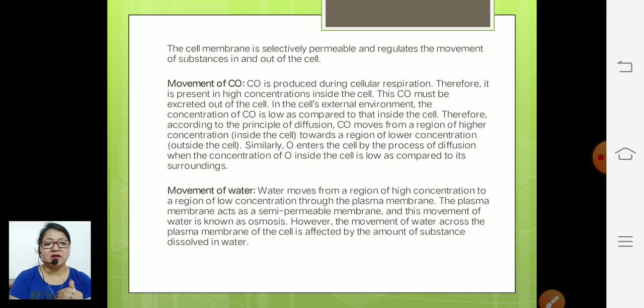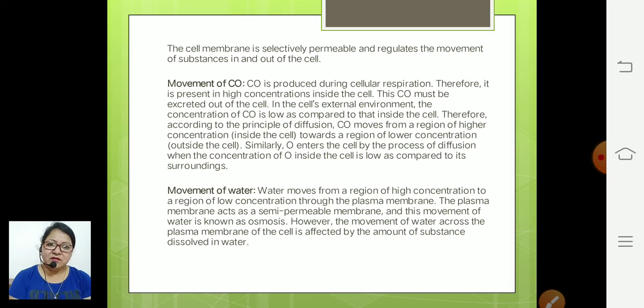Otherwise, you know very well that in the air there is 78% nitrogen, but it is not going to enter into the human blood or human cell. Okay, so it is very selectively permeable for substances. That's why we are able to take in oxygen and remove carbon dioxide. It means the plasma membrane is permeable for oxygen and carbon dioxide, not for nitrogen gas.